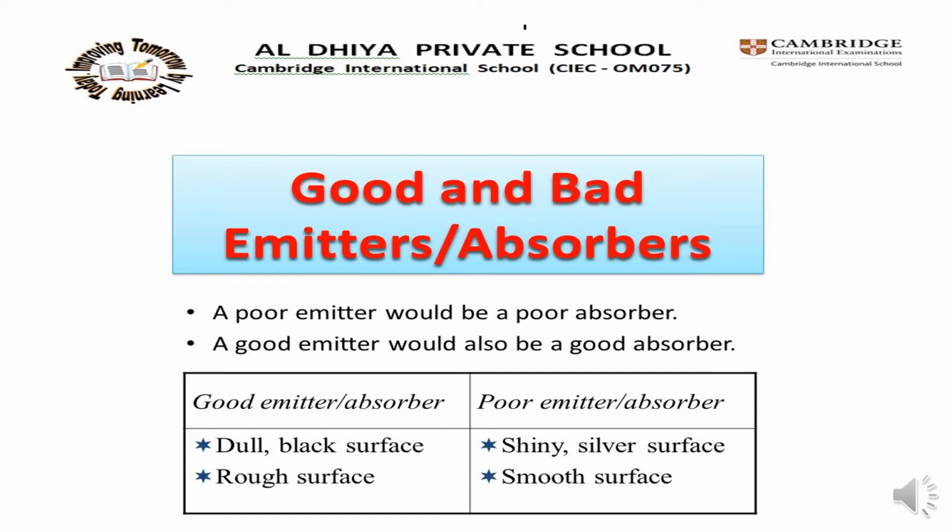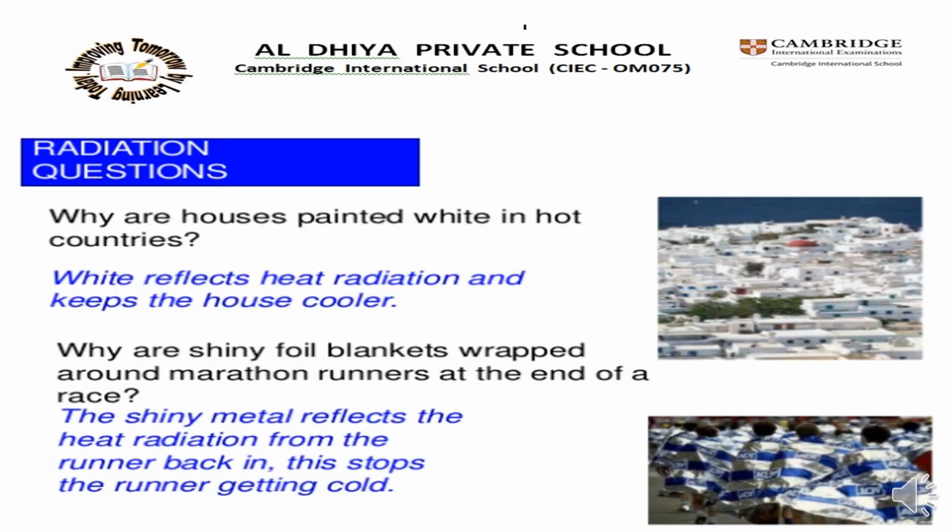You know, in hot countries, the houses are often painted white or light colors. Why? This is to keep the house cool, as the white surfaces are poor absorbers and good reflectors of heat radiation. So, why are houses painted white in hot countries? White reflects heat radiation and keeps the house cooler.